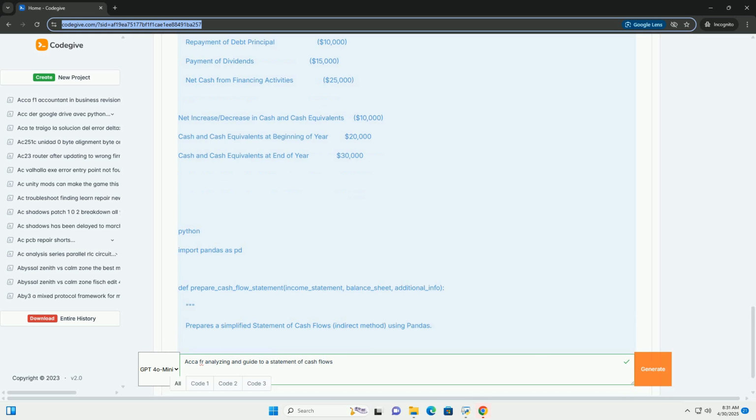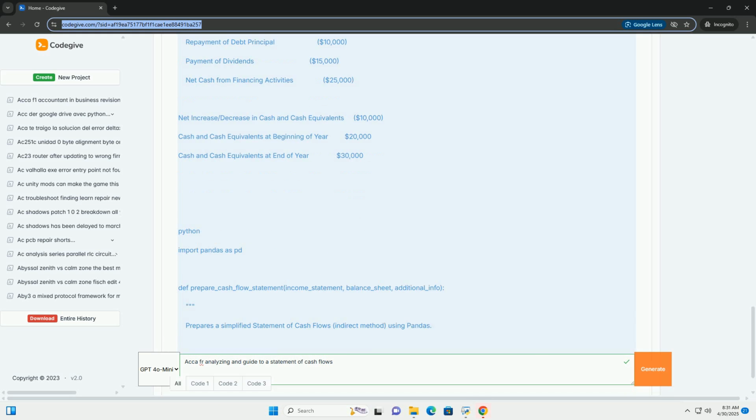More complex scenarios: add support for more complex scenarios, such as acquisitions, disposals, and foreign currency transactions. Database integration: connect the code to a database to automatically import financial statement data. Reporting: generate formatted reports in PDF or other formats.